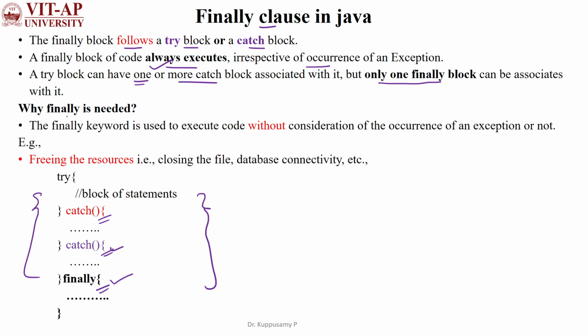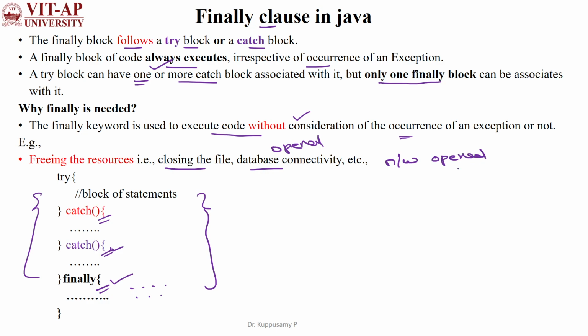And also, what is the need of the finally block in Java programming? The finally block can be used to execute code regardless of whether an exception occurs or not. So what kind of code can we have inside the finally block? When you are executing the program, you may open a file. We may use some statements, and database connectivity might be opened, and network connectivity also might be used during the execution of the program.